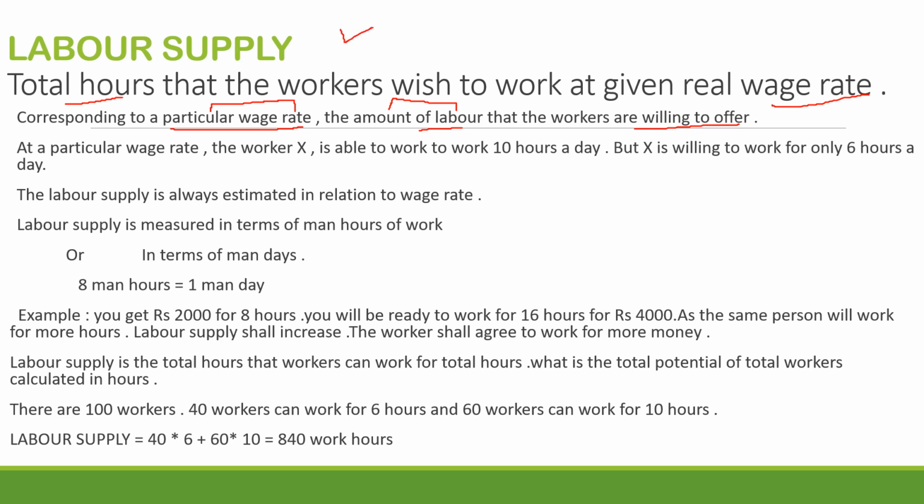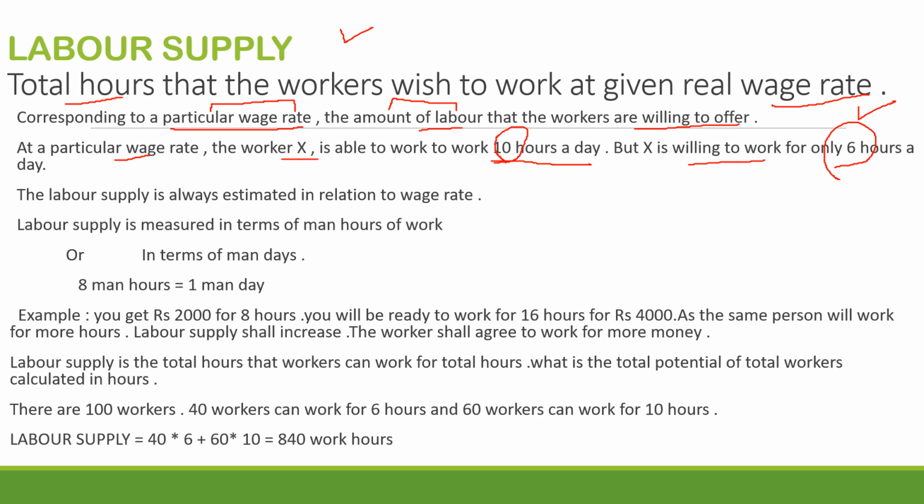Let us take an example. At a particular wage rate, there is this worker called X. He is able to work 10 hours a day. The word is able. But he is willing to work only for 6 hours a day. He can work for 10 hours a day, but for the particular wage rate, he is willing to work only for 6 hours a day. So this is labor supply. Here, what is the labor supply?